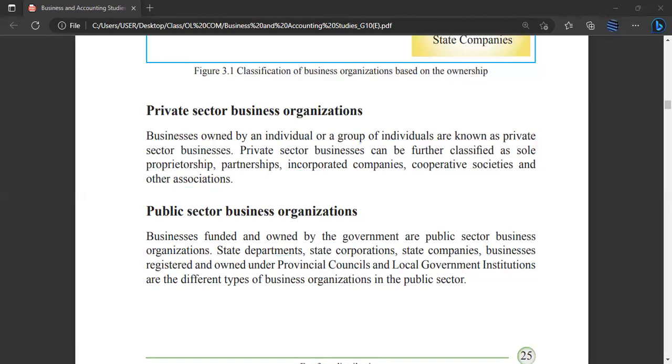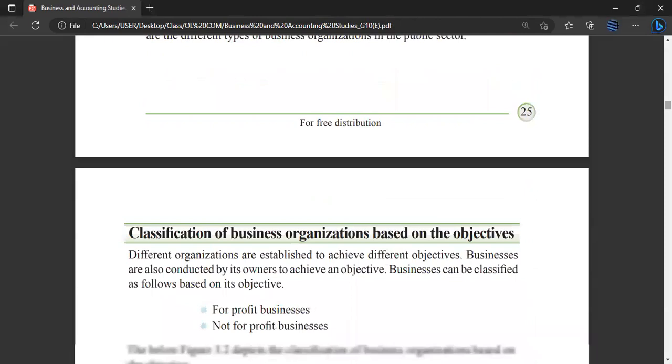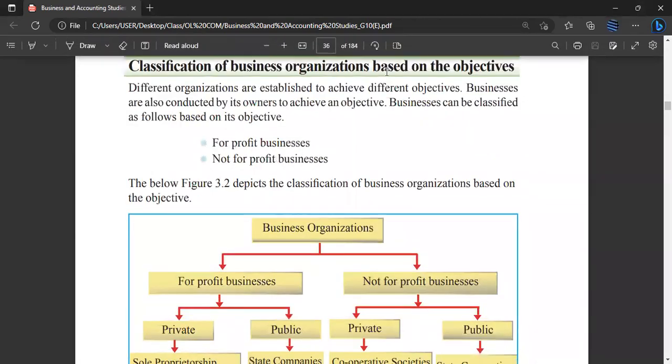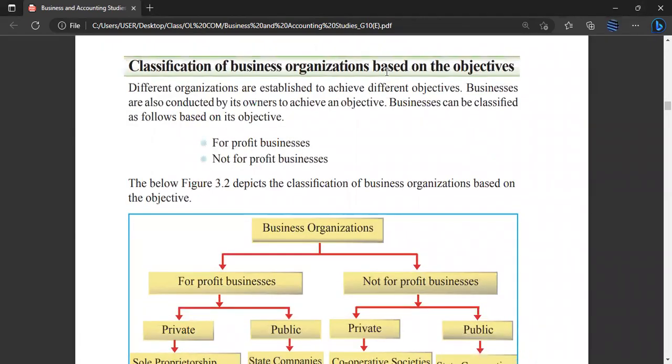Moving forward, let us have a discussion on the classification of business. One is based on ownership. Now we are going to classify the business organization based on the objective. Different organizations are established to achieve different objectives. Businesses are also conducted by their owners to achieve an objective. There are different objectives, so businesses can be classified based on their objectives.